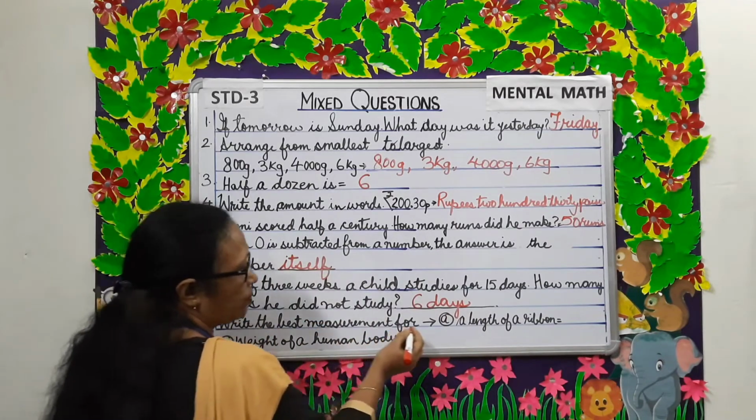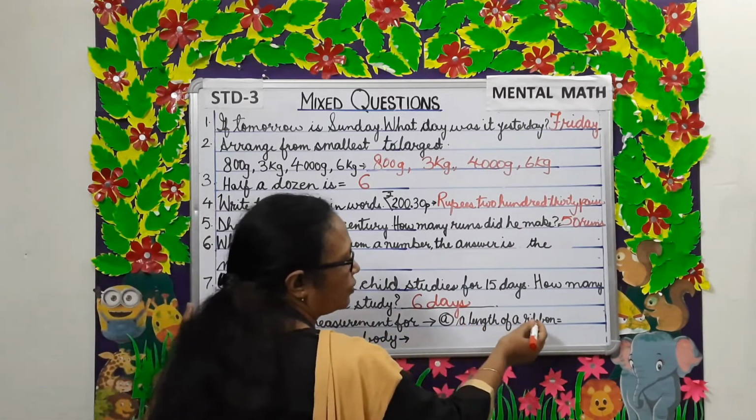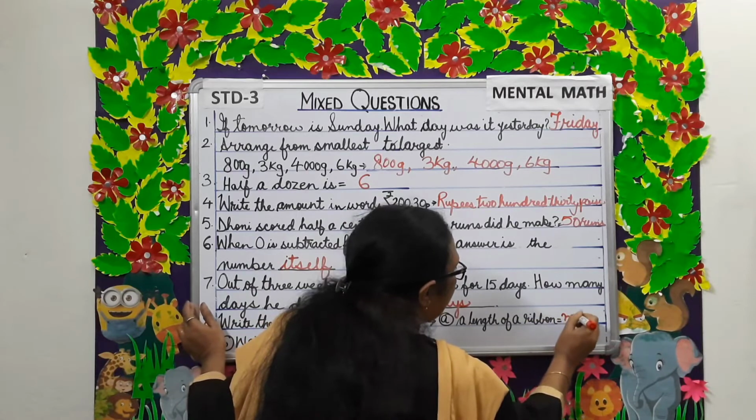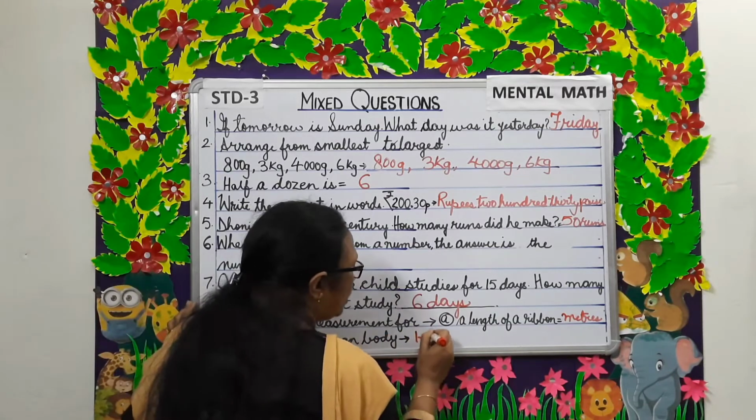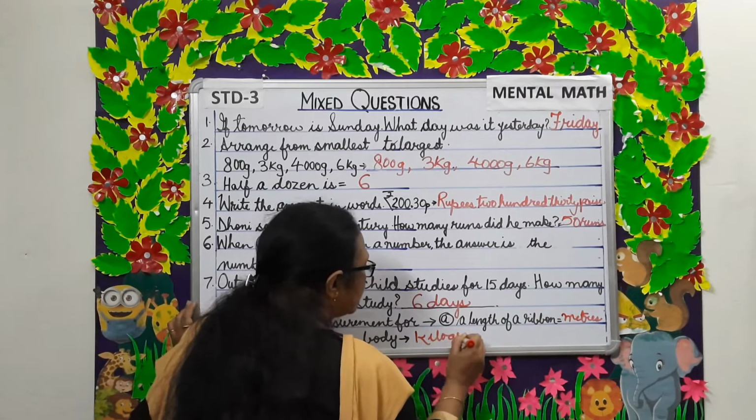Write the best measurement. The length of a ribbon is measured in meters. The weight of a human body is measured in kilograms.